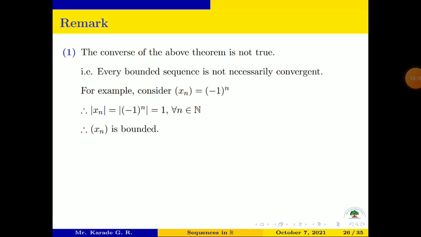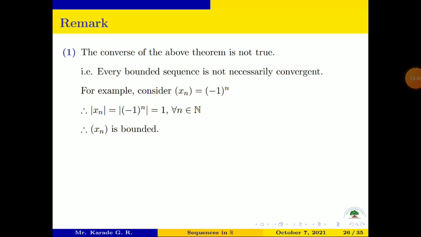If we observe the terms of that sequence, they are −1, 1, −1, 1, −1, 1, which means the range set of that sequence contains only two numbers, −1 and 1, and therefore that set is bounded, and therefore the sequence is bounded.